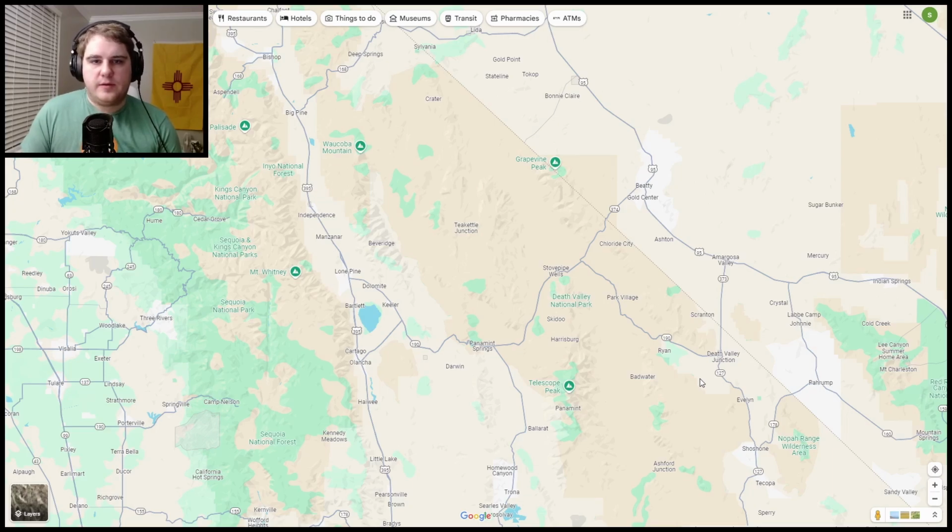This is just something that I find pretty interesting. Both the highest and lowest points of the country, excluding Alaska, are so close together.